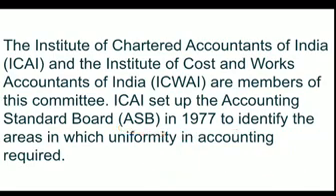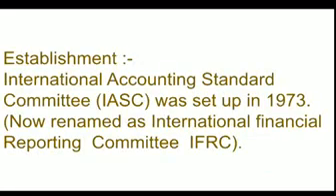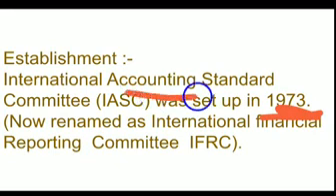So again I am going to the previous point. First of all, in 1973 there was an establishment related to the International Accounting Standard Committee. This establishment was done to make uniformity in the accounting process.